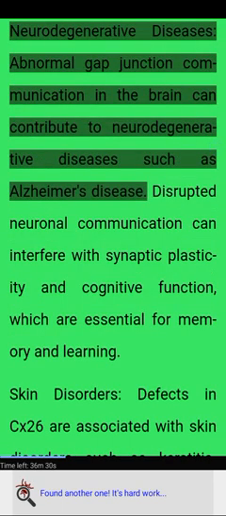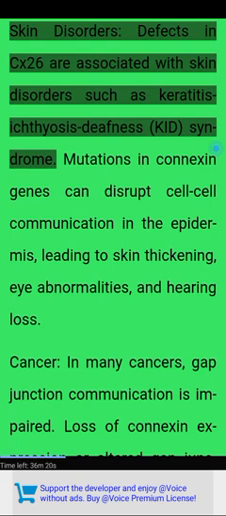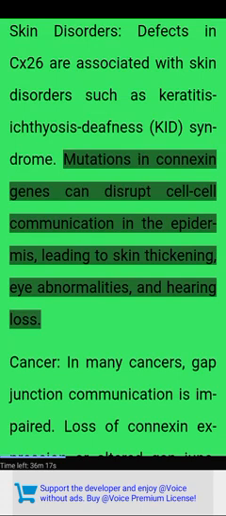Neurodegenerative diseases. Abnormal gap junction communication in the brain can contribute to neurodegenerative diseases such as Alzheimer's disease. Disrupted neuronal communication can interfere with synaptic plasticity and cognitive function, which are essential for memory and learning. Skin disorders. Defects in CX26 are associated with skin disorders such as keratitis ichthyosis deafness, KID syndrome. Mutations in connexin genes can disrupt cell-cell communication in the epidermis, leading to skin thickening, eye abnormalities, and hearing loss.